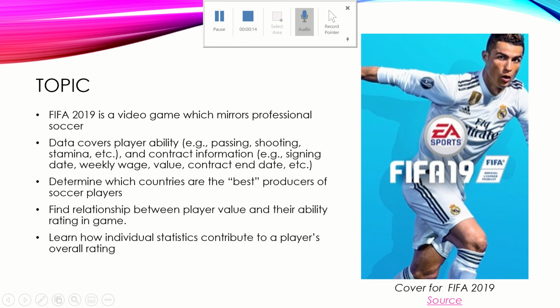So, FIFA 2019, for those not aware, is a video game. It's released on most major platforms, and it focuses around soccer. It mirrors real-world people, teams, and characters to let people play against each other online, against computers, or in person with friends. And I chose it because it mirrors real life very accurately.